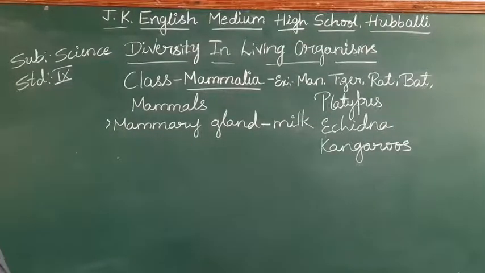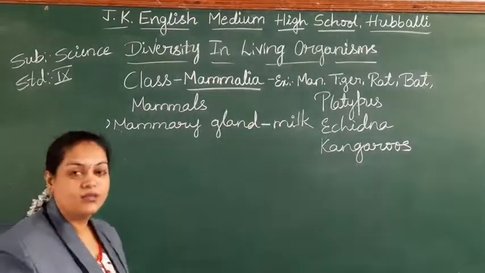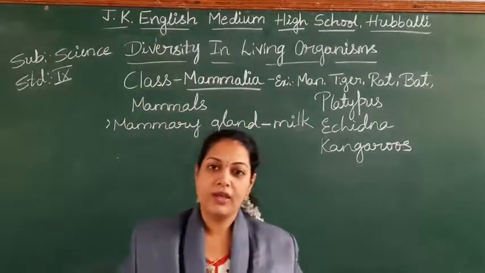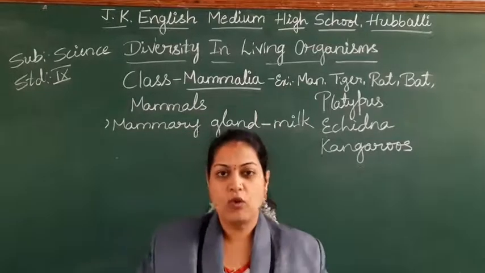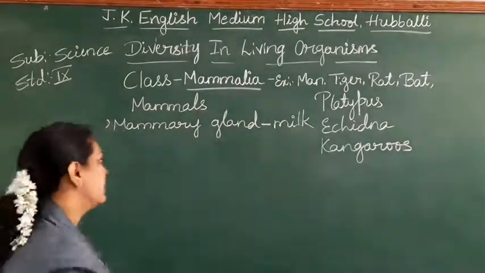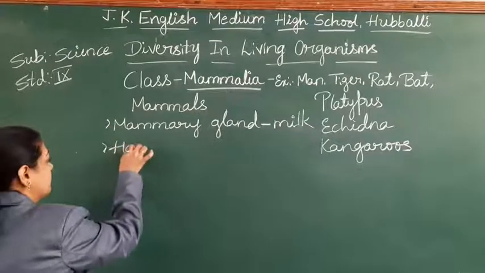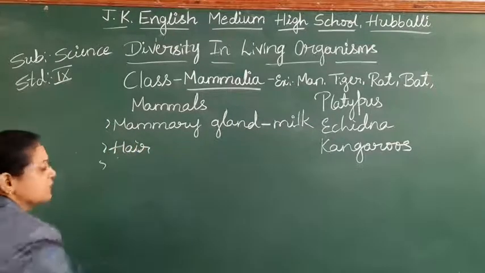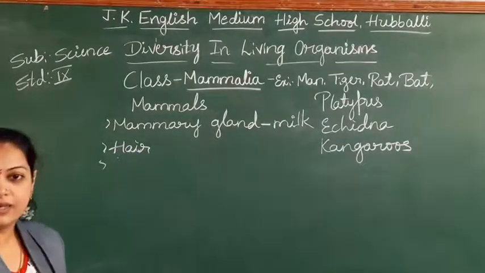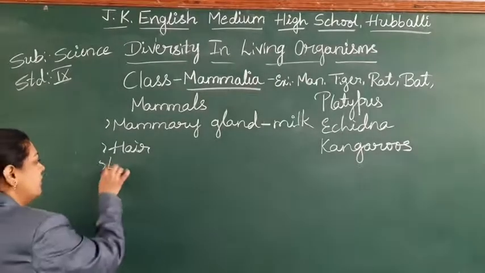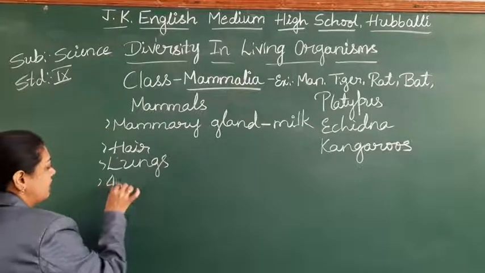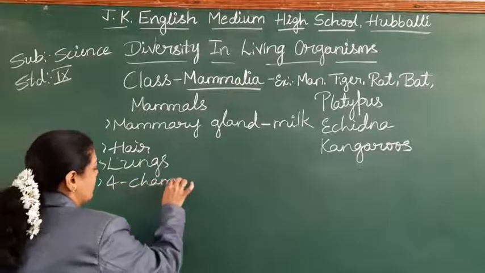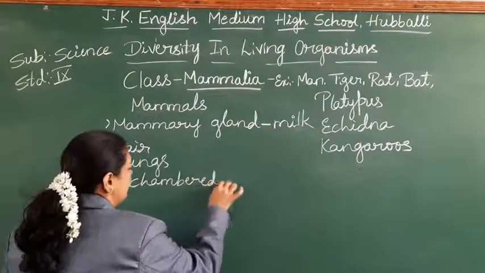So let us study the general features. The first one, the body is covered with the hair. Right? The whole body of the mammals, it is covered with the hair. Right? These are having well developed lungs for the respiration. How many chambers do we have, students? 4-chambered heart.